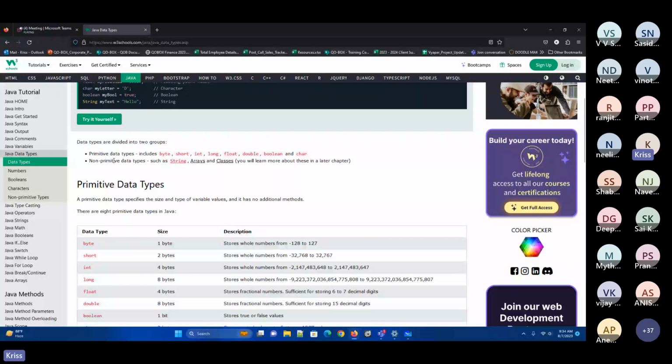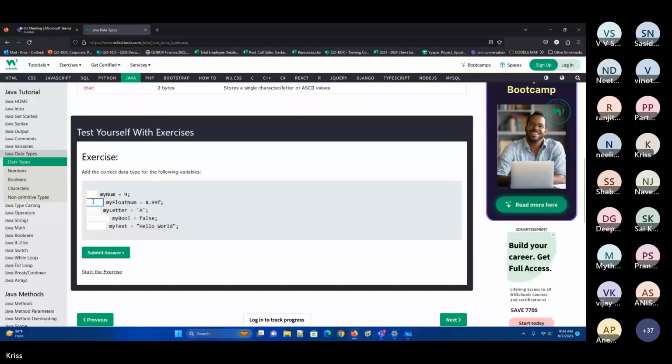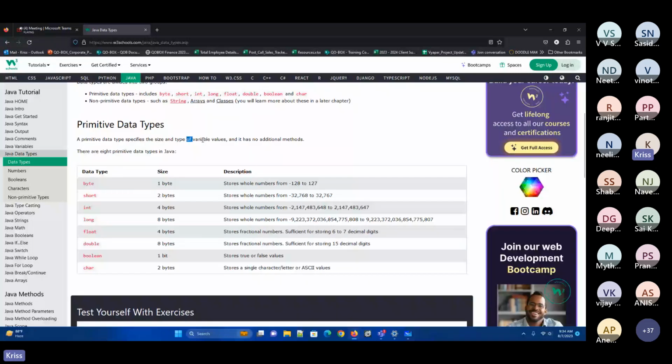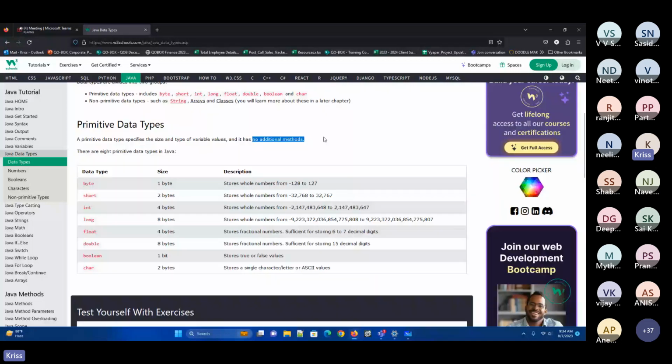See, what are data types, you can explain. So I have primitive data type, non-primitive. But what is a primitive data type and a non-primitive data type? You should be able to explain. So that is what we are explaining here. Primitive data types have a specific size. Now you see it, a byte has this size. And it can have a variable type. So now byte, you will be defining it, right? You'll be giving in the exercise, say this is byte, or this is float. Based upon this particular type, the variable values will be held. And then it has no additional methods. You have seen it, right? There are no additional methods for that.